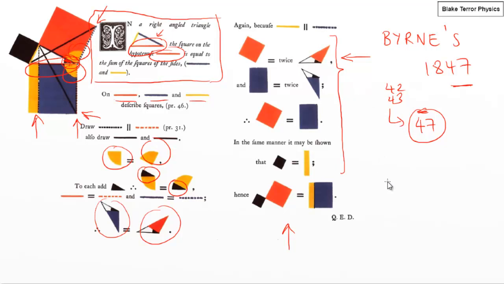Again, this is part of the axiomatic approach, that he's building all of this stuff up in a hierarchical way. But I highly recommend reading, or at least glancing through, Byrne's Euclid and working through, even if it's just Pythagoras' theorem. See how it works, and compare it to other versions of Euclid's Elements. I think all of this is available online if you Google it, or they've got some really nice copies of the books.